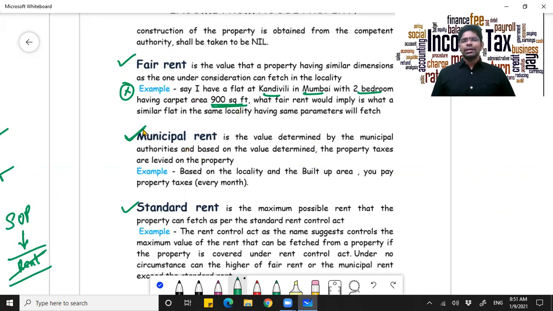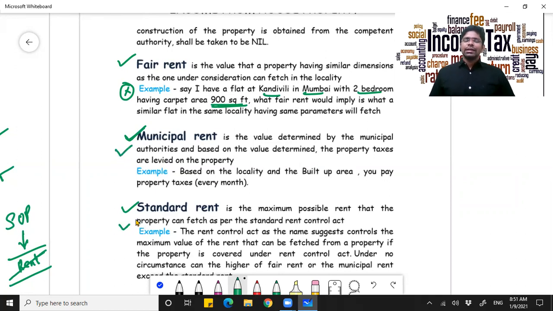Now, the next one is municipal rent. What is municipal rent? Your municipal authority will fix a particular value to your property, on the basis of which they calculate the property tax which has to be levied on you. So that is called your municipal rent.